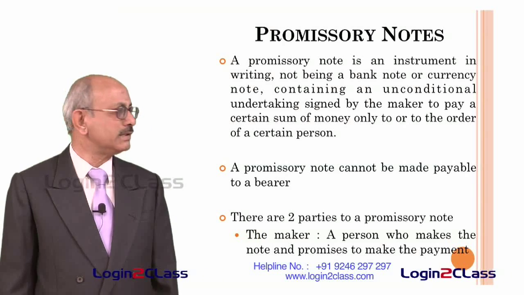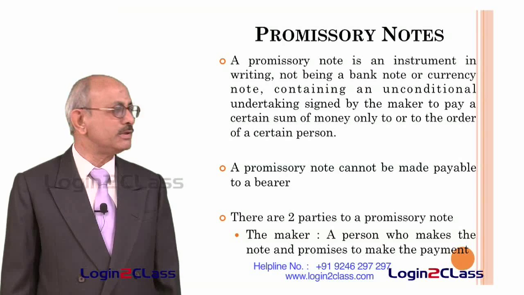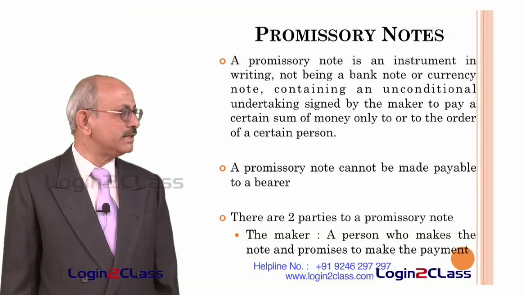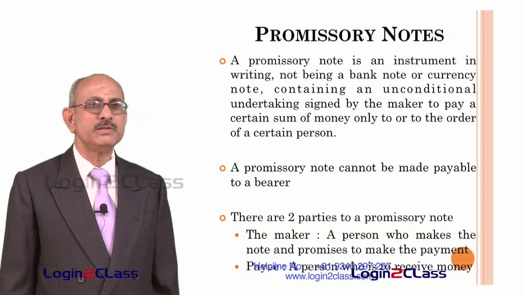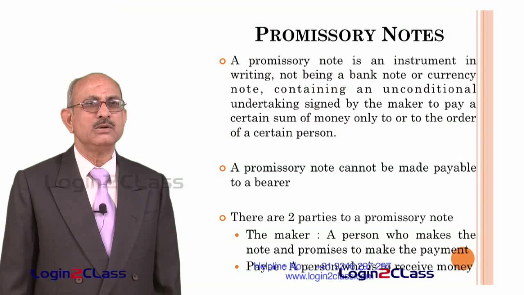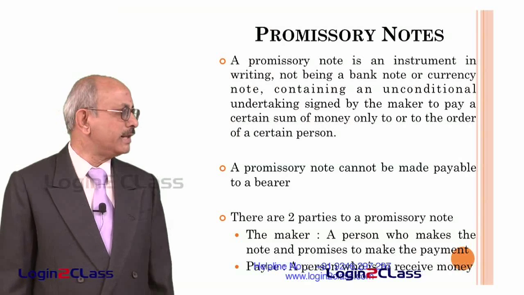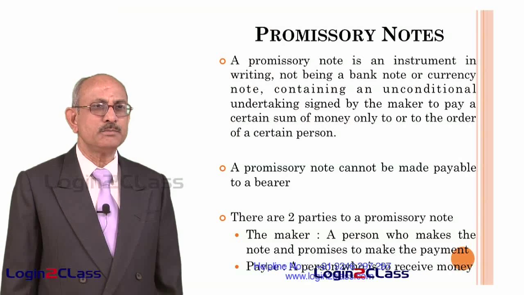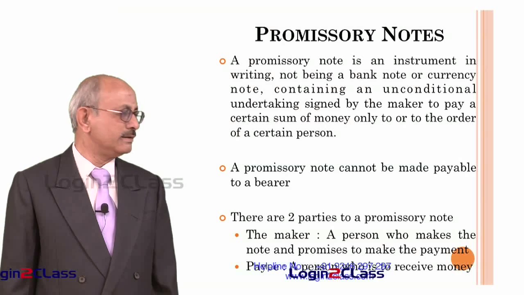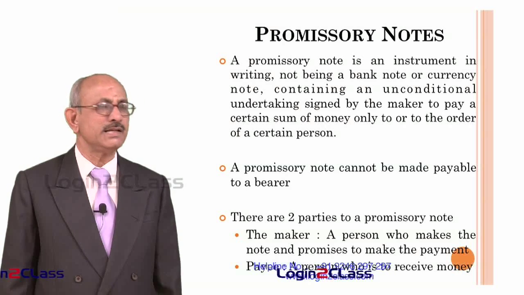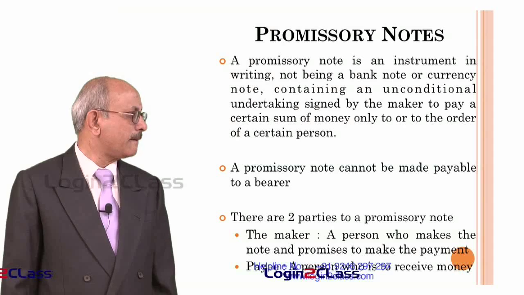One is called the maker, the second is called the payee. The person who makes the promissory note and promises to make the payment is called the maker of the promissory note. That means he is the person who is responsible to pay the money mentioned on the promissory note, and the payee is the one who has to receive the money. That means he is the beneficiary of the promissory note.